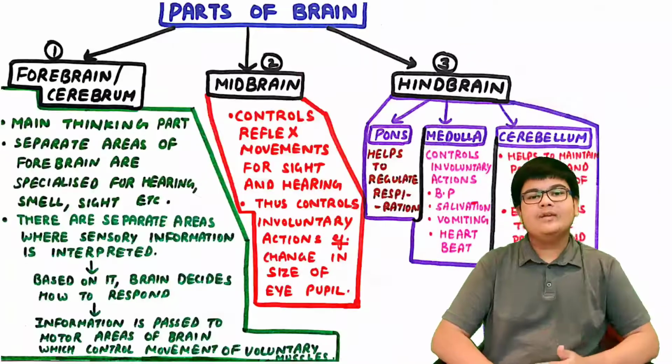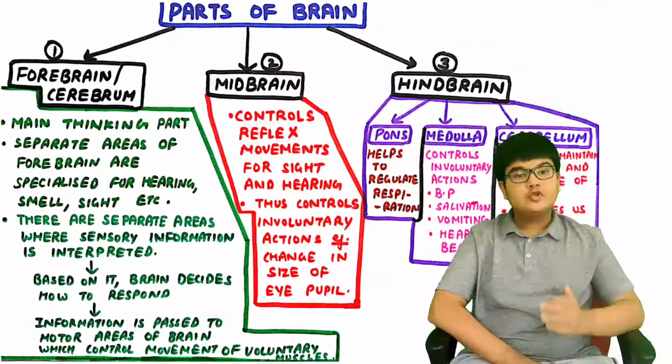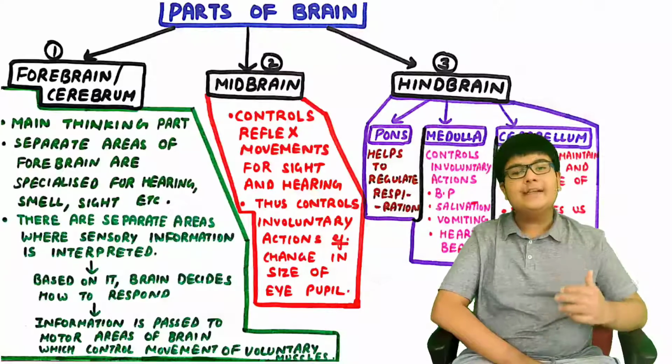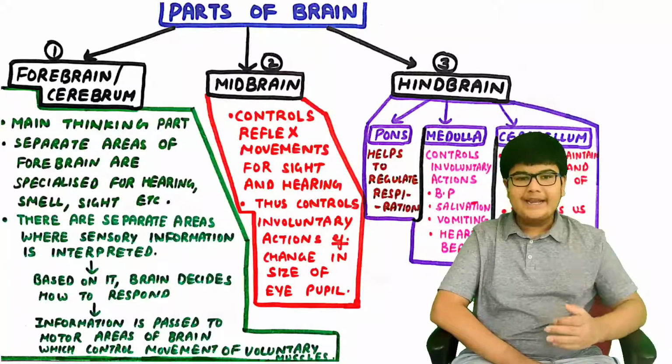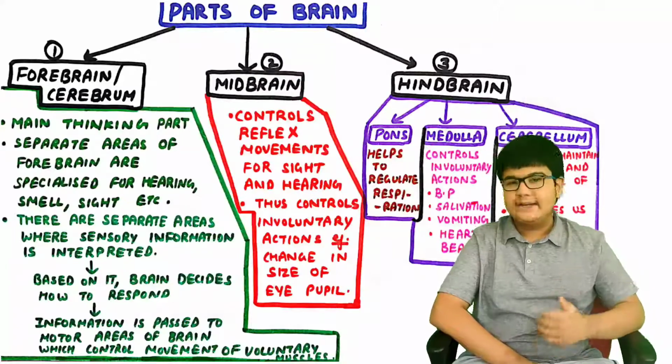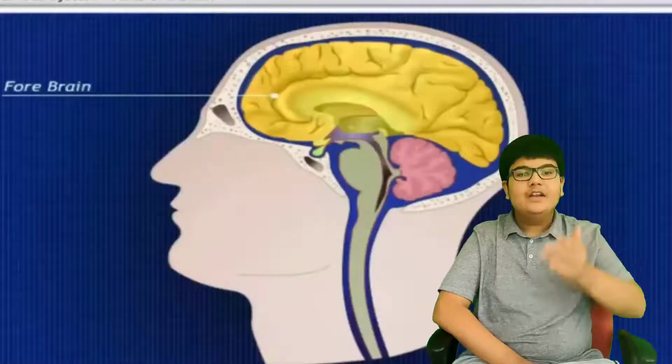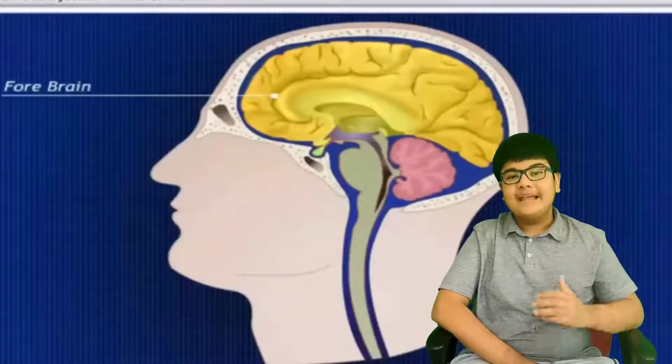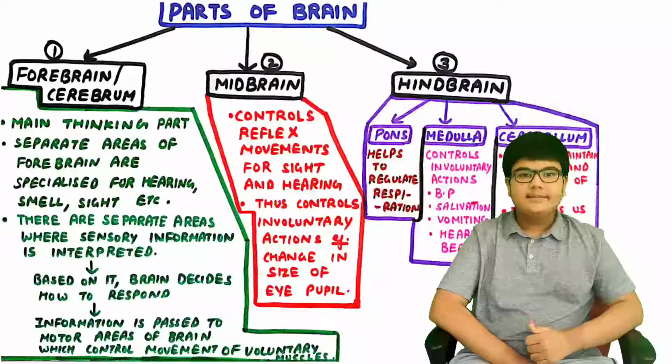Now let us study about the various parts of brain. So the brain is divided into 3 major parts: the forebrain, the midbrain, and the hindbrain. The forebrain or the cerebrum is the main thinking part of the brain.